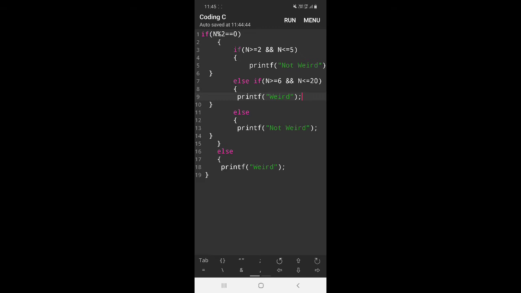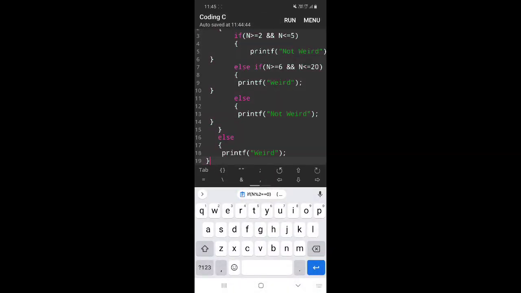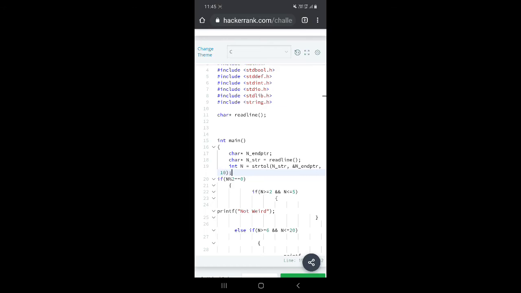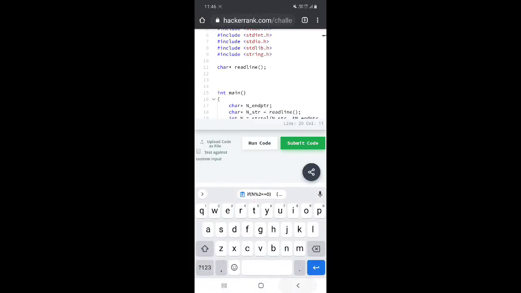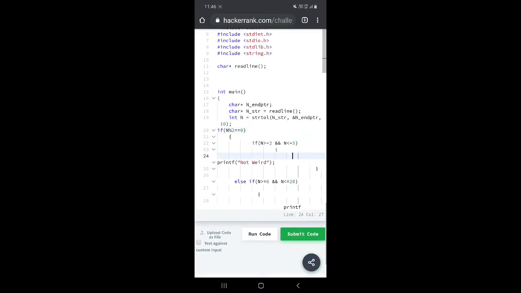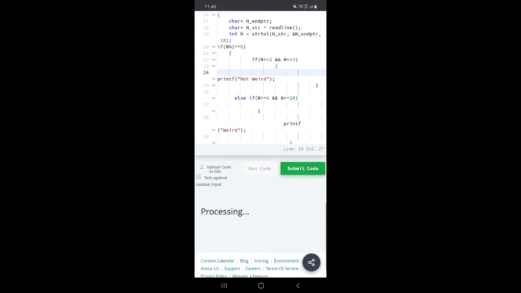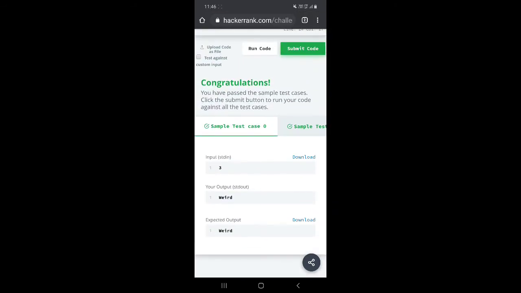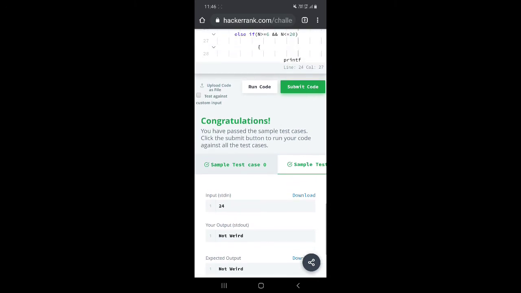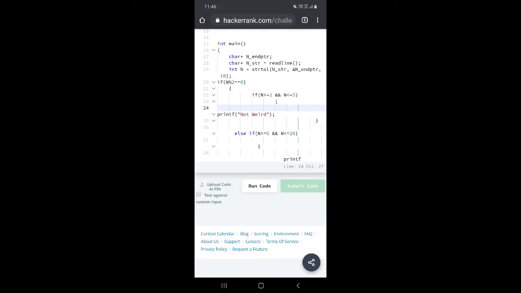Now, let's copy the program and paste it in the full program on Hackerrank's website. Here, I've completed pasting the program into the Hackerrank website. Now, let's run the code before submitting to see if there is any error in the program. I ran the code and it successfully passed the test cases. Now let's proceed to submit the code and see if there is any error. If there is any error, then our code will not pass all test cases. But our code has passed all the test cases.